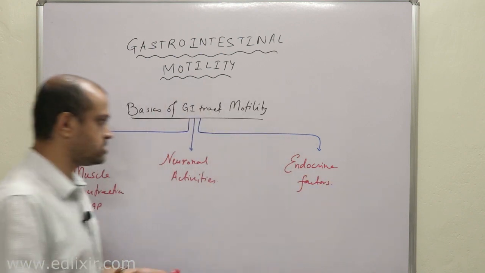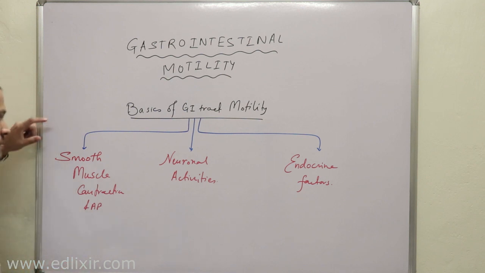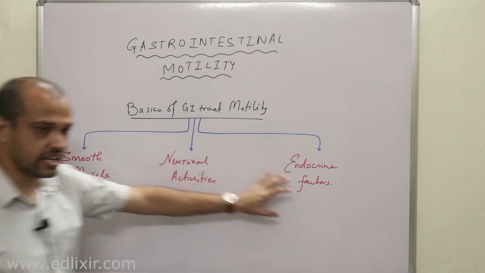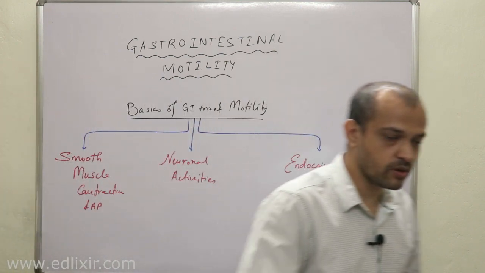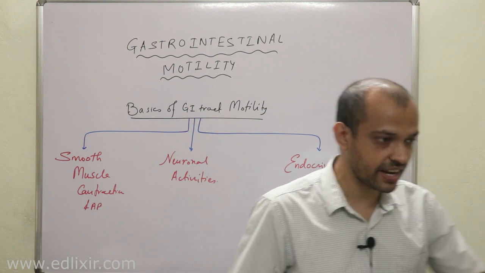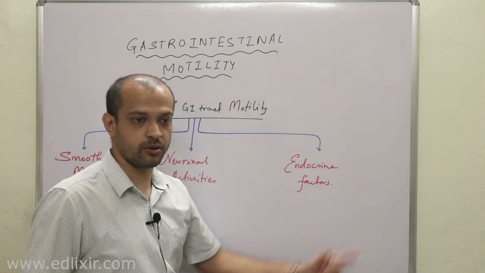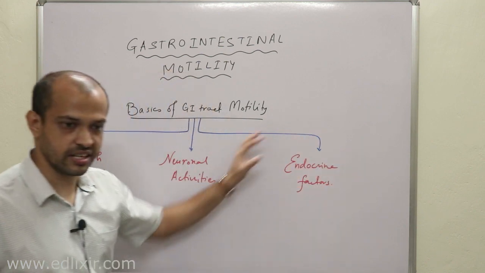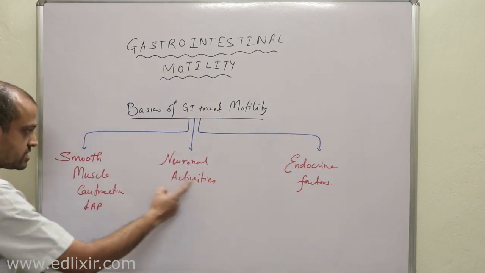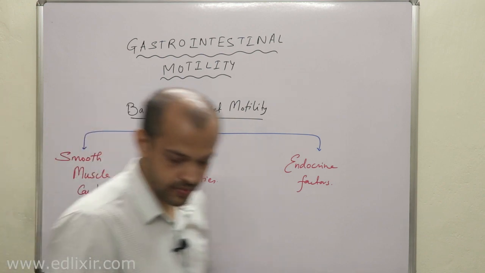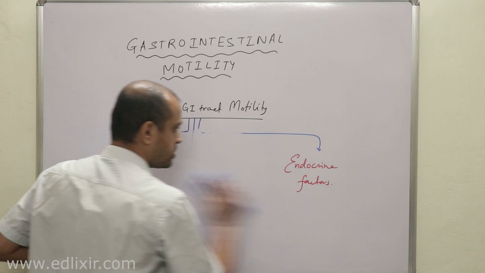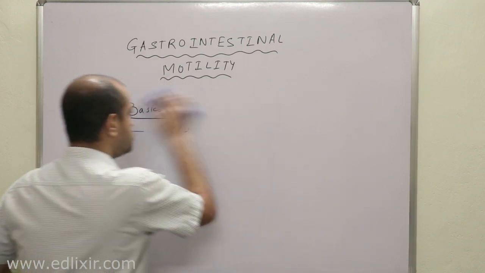Now before we start, you must understand that today we will at first be discussing these two, that is smooth muscle activity, then we will be talking about neuronal activities. After that, when we talk about different types of motility of different parts of the GI tract, then we will be talking about specific endocrine factors. Clear? We will talk about this later, but right now we should discuss these two things in detail. Let's talk about smooth muscle activity.